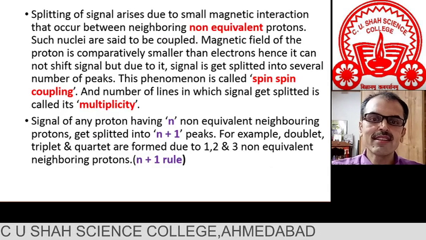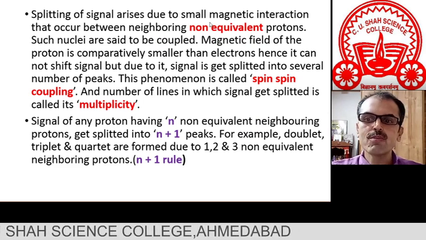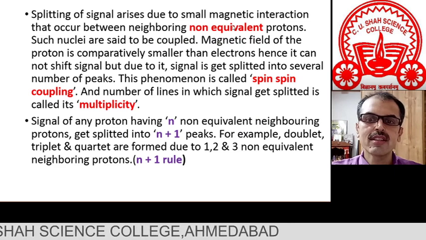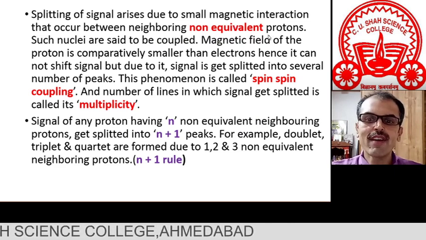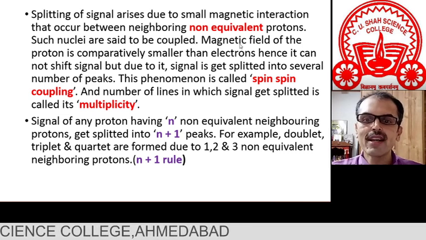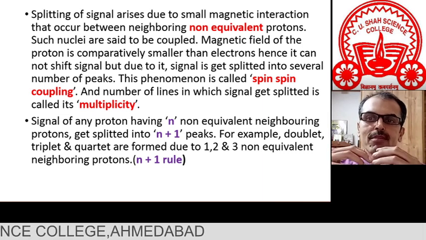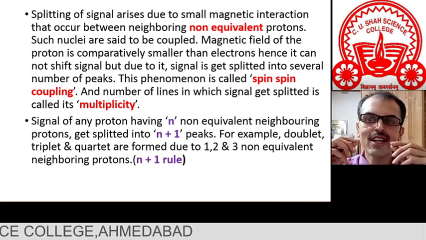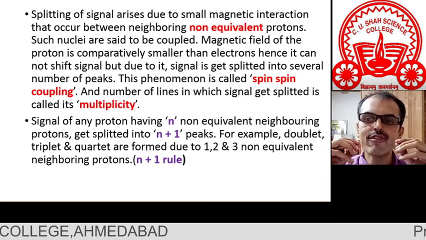So let us discuss spin-spin coupling. Here you can see in this slide that splitting of a signal arises due to small magnetic interaction between neighboring non-equivalent protons. Such nuclei are said to be coupled, through the magnetic field of the proton. One more thing we should remember: this kind of interaction is not very powerful, it is comparatively weaker.